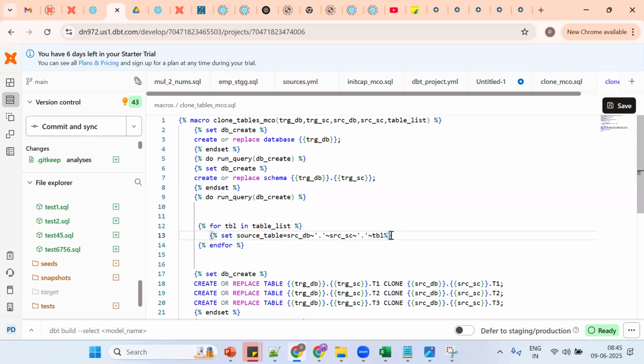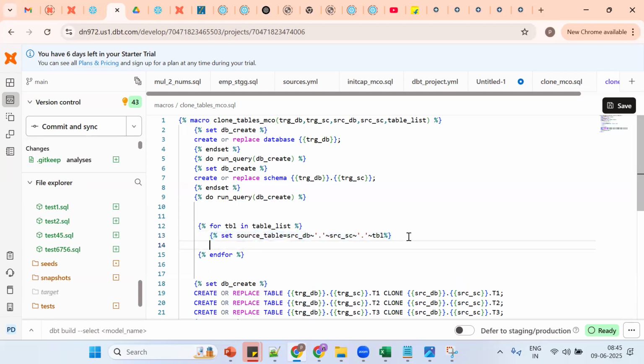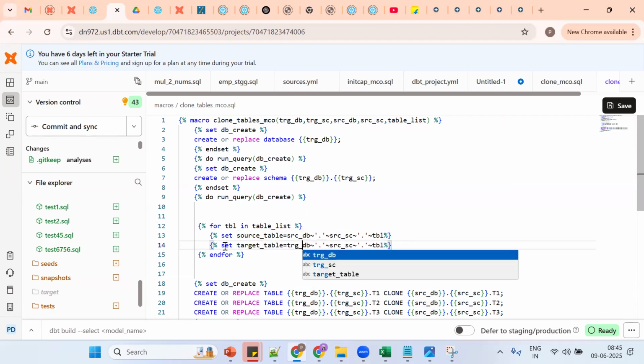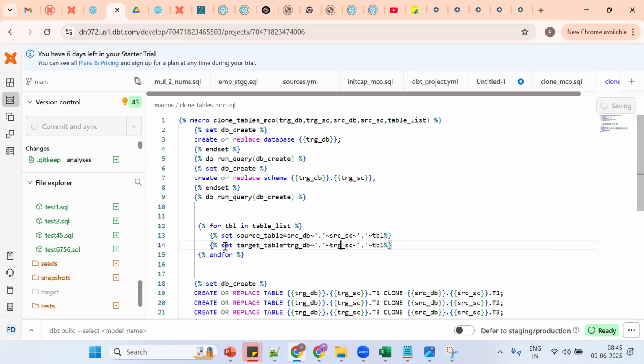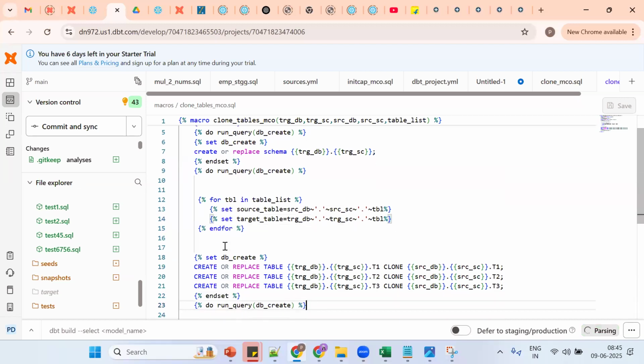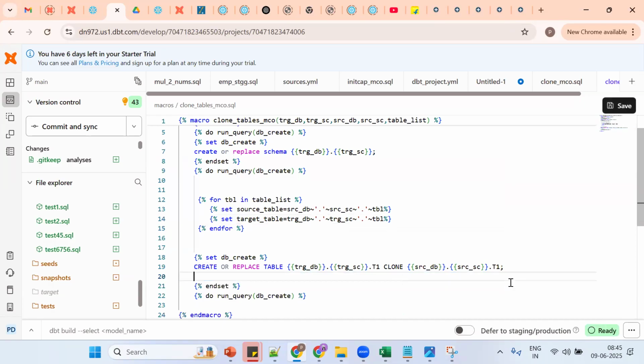So source table and the source. Okay, so this is so far. Same thing, let me go for target table. This is the local variable concept. We'll see global variable tomorrow. Okay, see. So setting source table and the target table. Tell me, target table is coming from where? Target database, TRG schema. Okay, so this is the functionality. So simple thing, instead of putting it multiple times, we can go for a single thing. Okay, getting this a little bit. So this is so far.